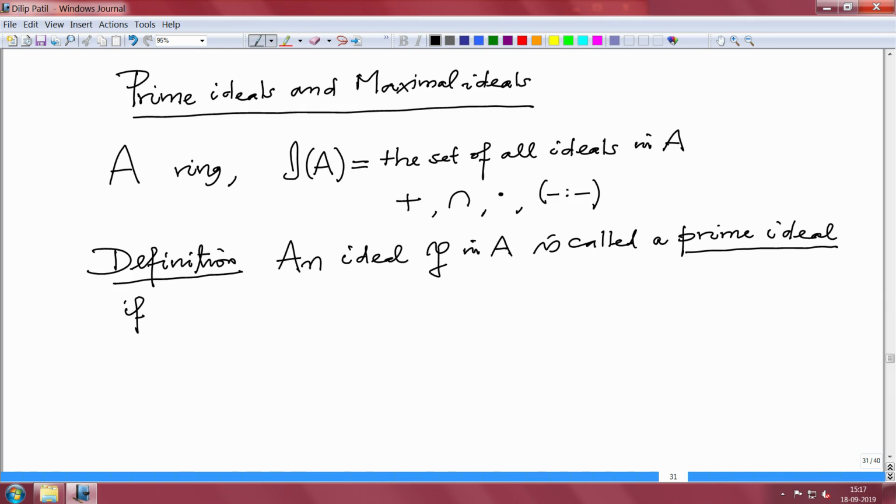We have studied prime numbers right from school. They are in the ring of integers, and prime ideals will be the analog of prime numbers.